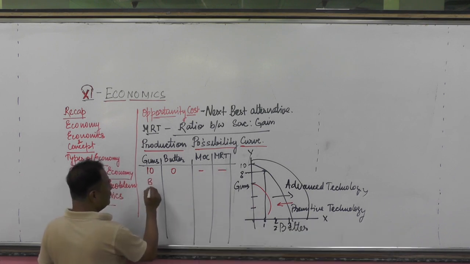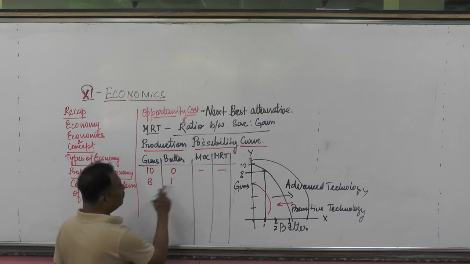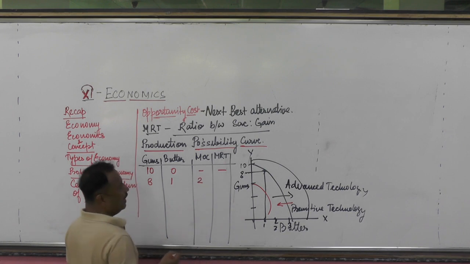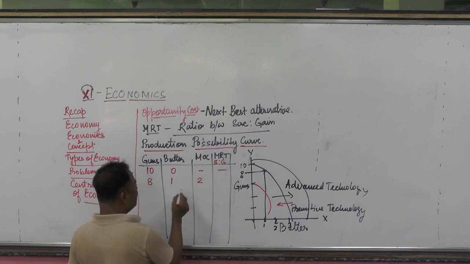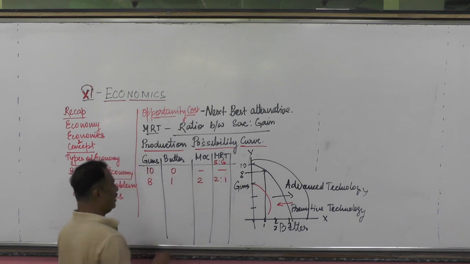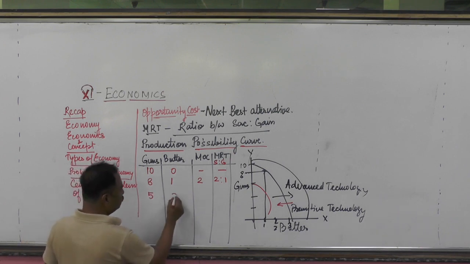Now, guns 8 units, butter 1 unit. Now, how many units are sacrificed? 2. And what I told you, MRT means the ratio between S for sacrifice and G for gain. So, how much sacrifice have they made? 2 units for the purpose of gain of 1 unit. Next, 5, 2 units.